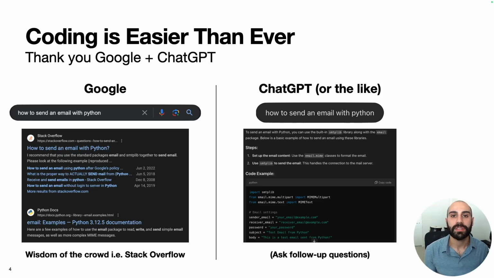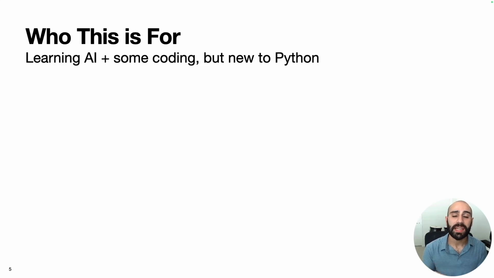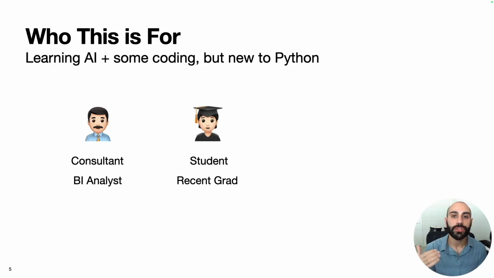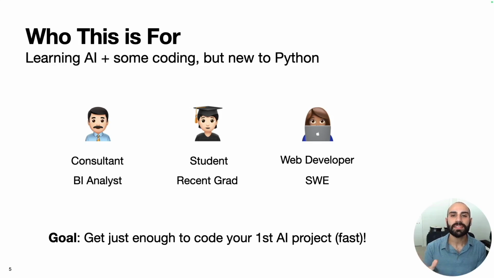I'm making this tutorial with a specific audience in mind, namely people who are learning AI and have done some coding but are brand new to Python. Some examples of this might be someone who works as a consultant or even a business intelligence analyst. Another demo I have in mind are students or recent graduates, but also seasoned developers who might just be new to Python. This is not meant to be a comprehensive introduction or overview into Python.